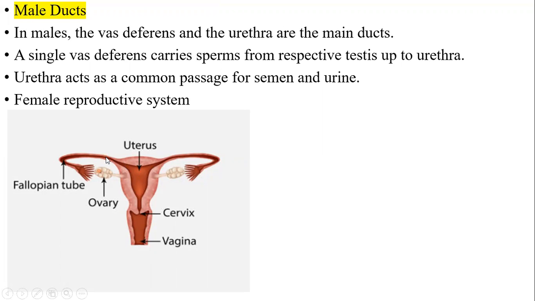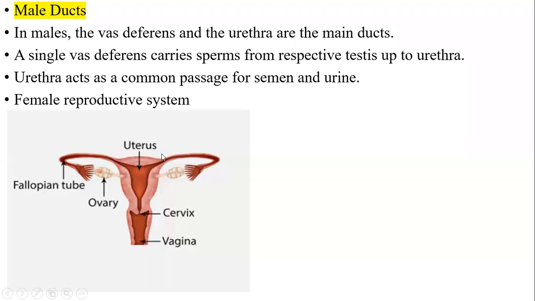Ova will be here itself in fallopian tubes. When ovary releases the ova, it comes here. Here fertilization of male as well as female gamete takes place. Sperms are received by vagina. These sperms swim towards fallopian tube or oviduct. Here ova, which is released by ovary, comes and fuses with sperm.